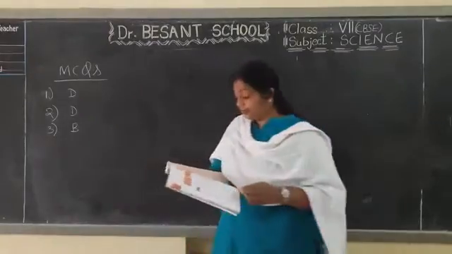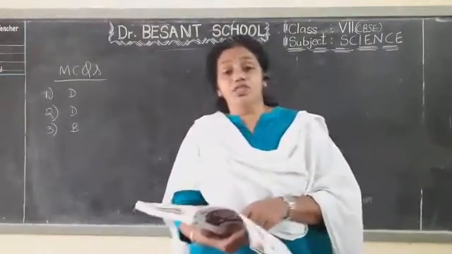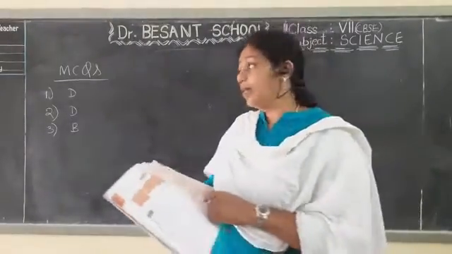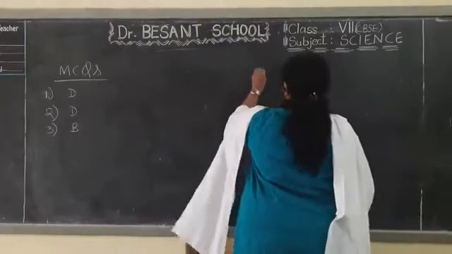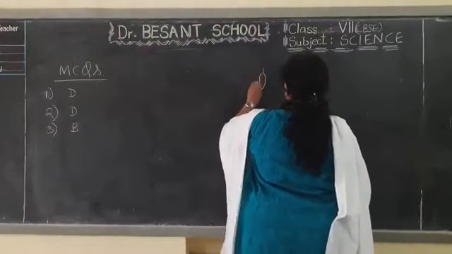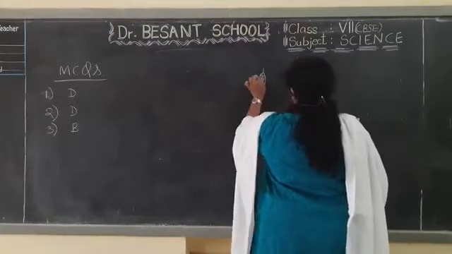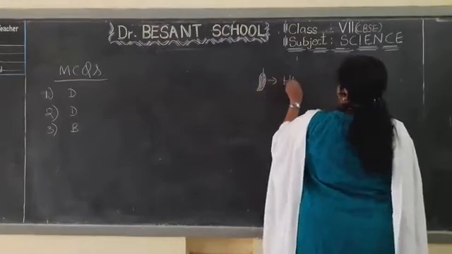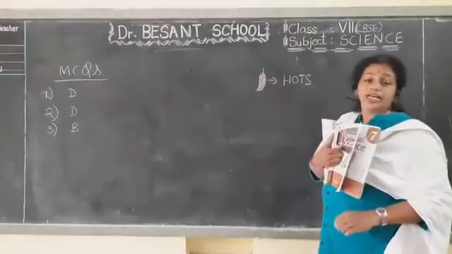The last one, fifth one. See, red chilies are put there in some of the questions. That means they are hot. You would have seen the red chilies on some of the questions. This symbol shows HOTS. What are these HOTS? In CBSE books, we will get such questions.